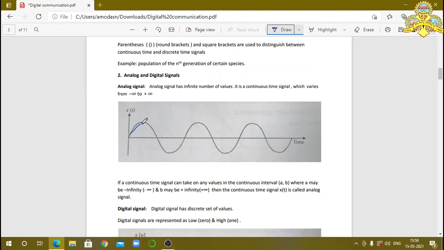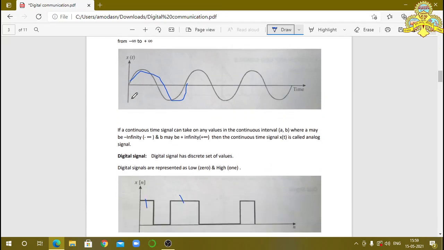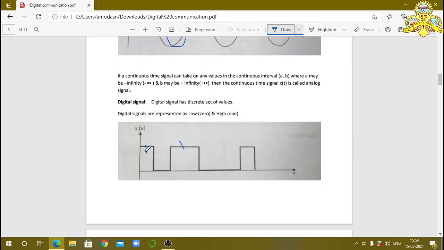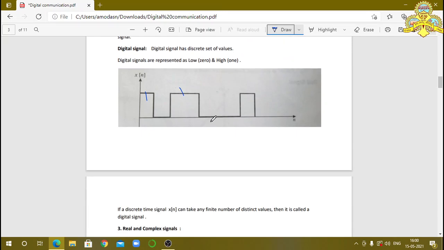So observe this waveform. Here we have continuous variation at every instant of time, so it is called a continuous time signal and it is an analog signal. And you already know that analog signals vary from minus infinity to plus infinity. But digital signals change with respect to 0 and 1 levels, that is, 0 is the low level and 1 is the high level. Here you observe it is indicated by square bracket x of n, like a discrete time signal. So digital signals are represented as low, that is 0, and high.